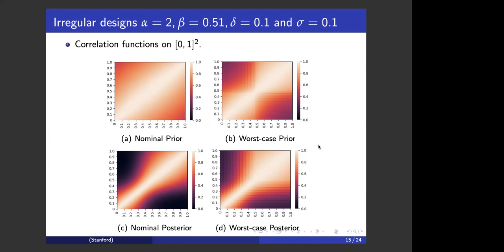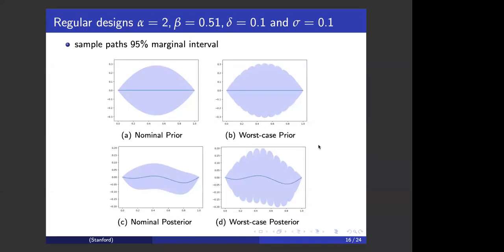Apart from looking at the correlation function, we can also look at the marginal variances, and here we look at the regular design case. If we compare the worst case posterior and the worst case prior to the nominal posterior and the nominal prior, we can see that the marginal variance got inflated. Particularly, for the observed locations, the inflation is minute, and for the unobserved locations, the inflation is significant.